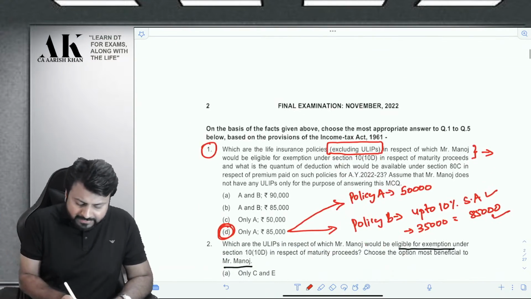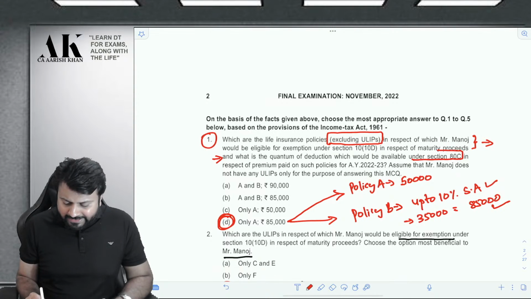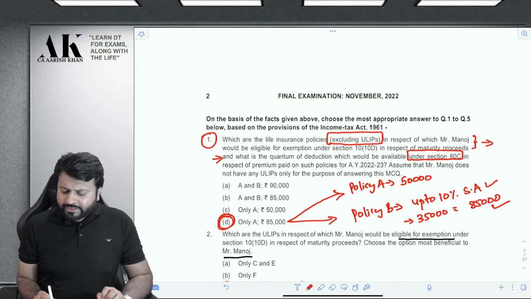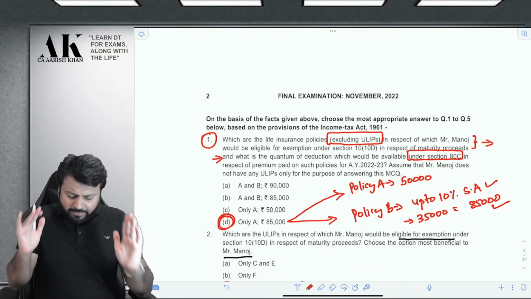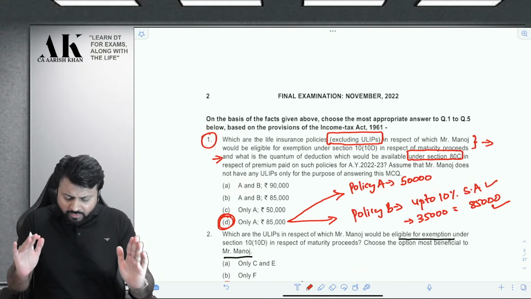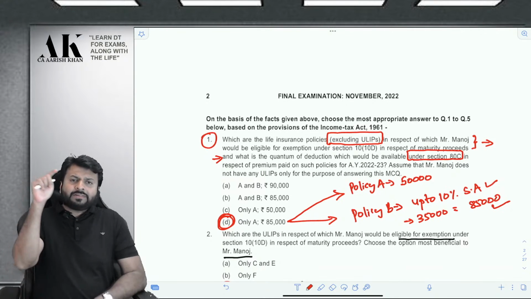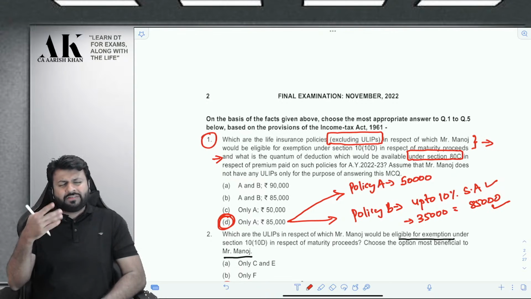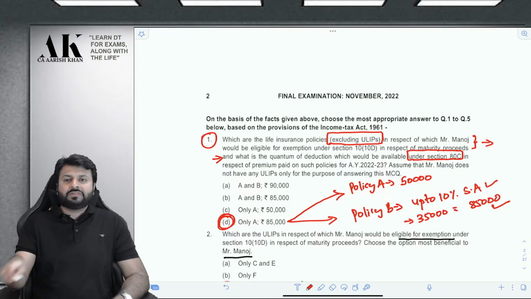Now, let us go ahead with the second part of the MCQ. What is the quantum of deduction which would be available under section 80C? How much deduction will you get under 80C in respect of premium paid on such policies for AY 22-23? Assume that Mr. Manoj does not have any other ULIP. For the purpose of answering this question, he has only these two policies.